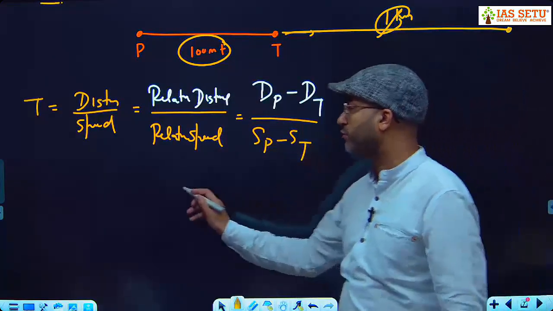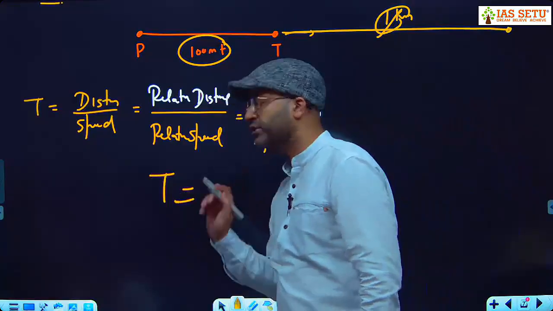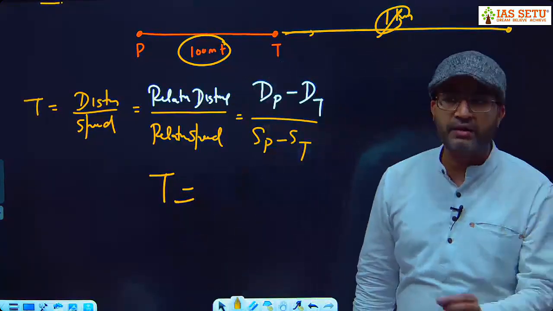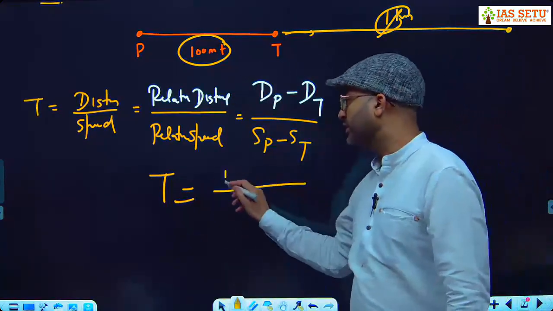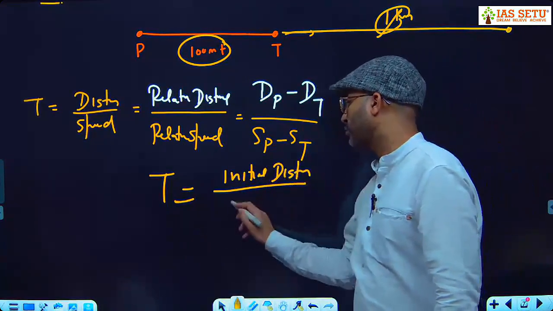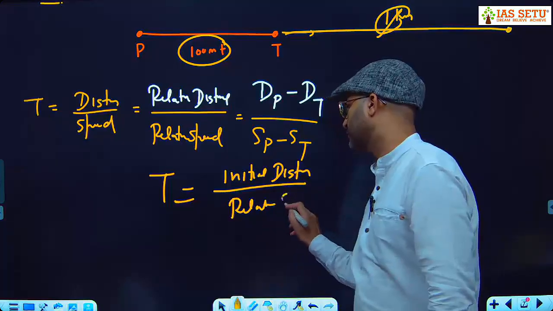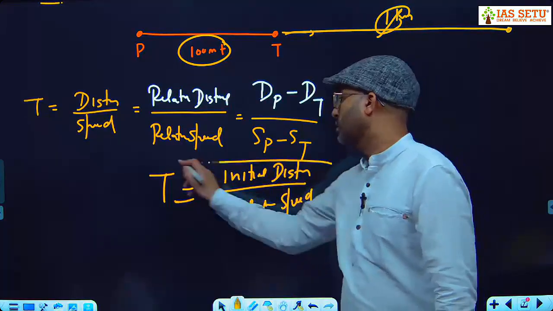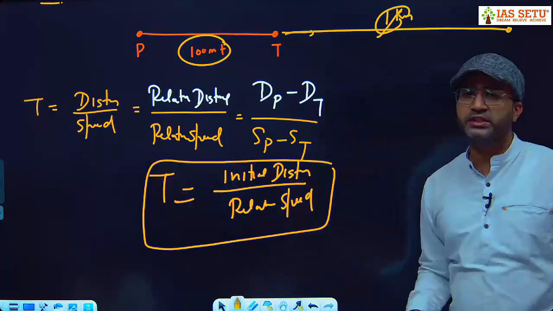So what is our formula in this type of question? What formula is made in a chasing question? Time is equal to initial distance upon relative speed.